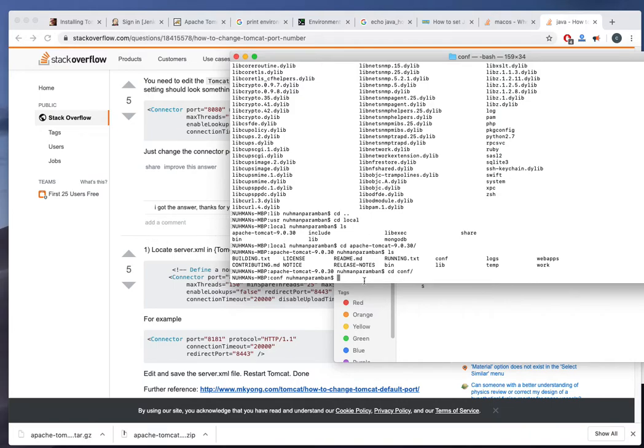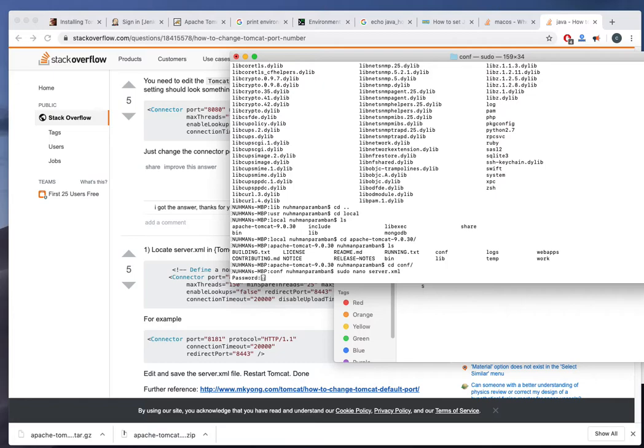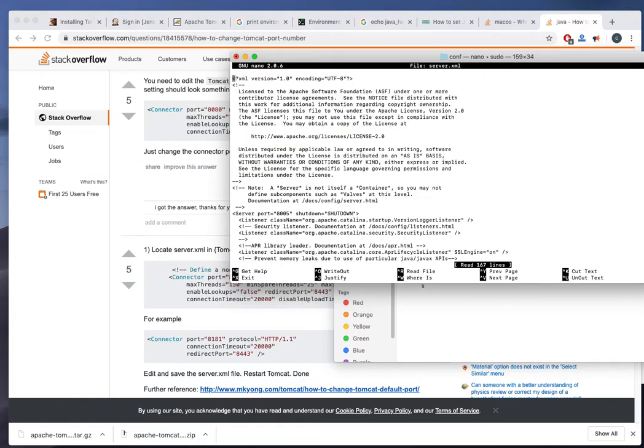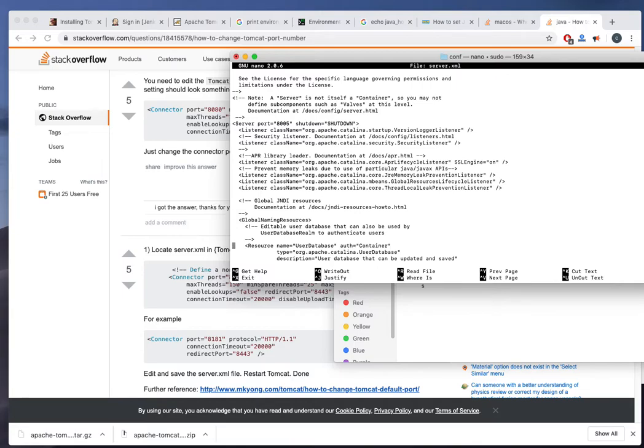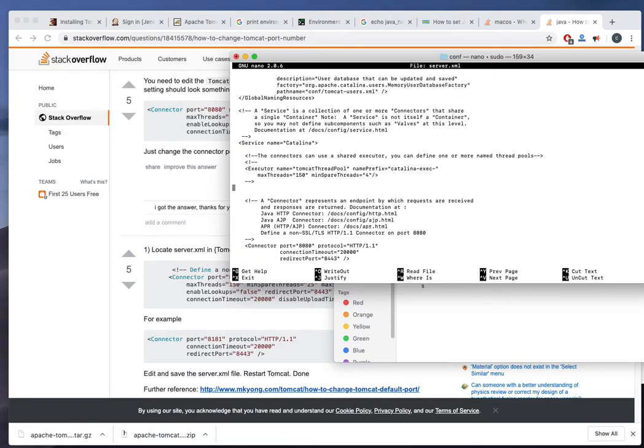So I need to sudo nano server.xml. So it will ask for my password, and right now I'm going to edit that. So where exactly I will change the port: connector port 8080, server port 8005.